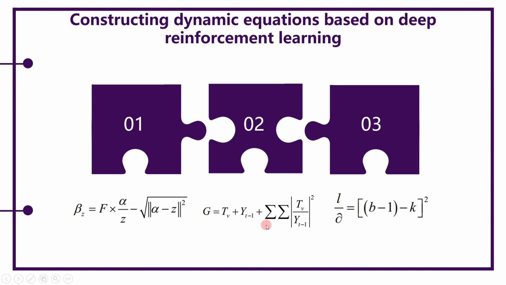Deep reinforcement learning can continuously learn through interaction with the environment. According to the Lagrange dynamics method, the complex dynamic equation of the multi-legged robot is established as shown in this formula. First, it is assumed that the robot is only affected by the ground force, and the load can also be regarded as part of its own gravity.